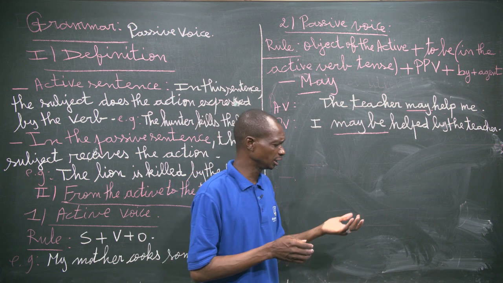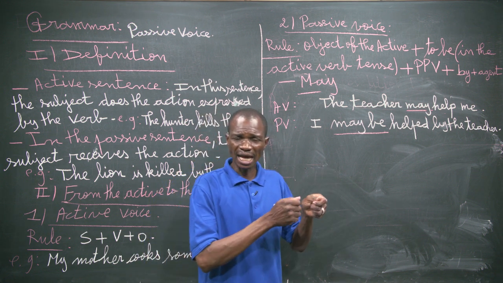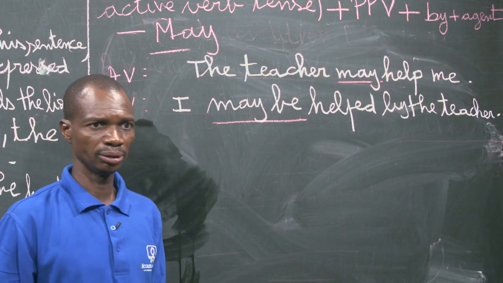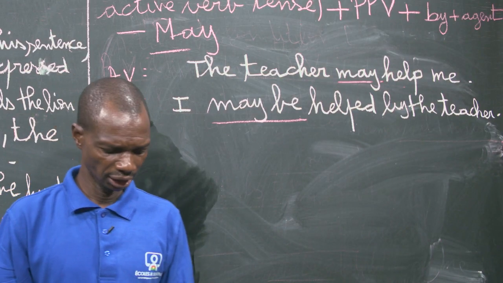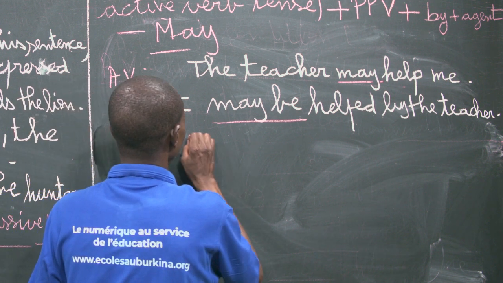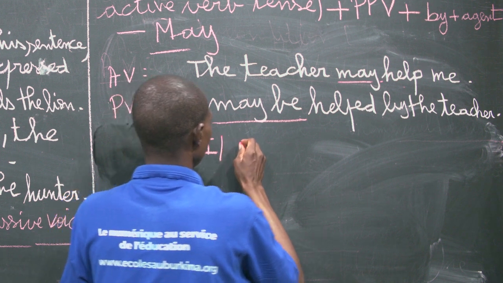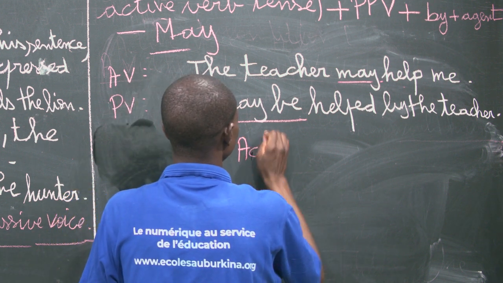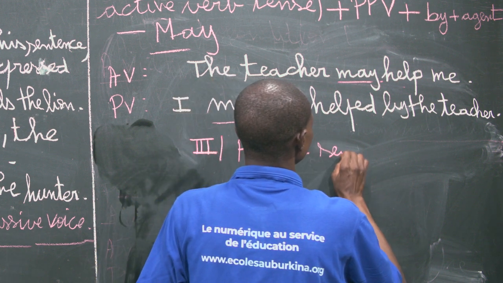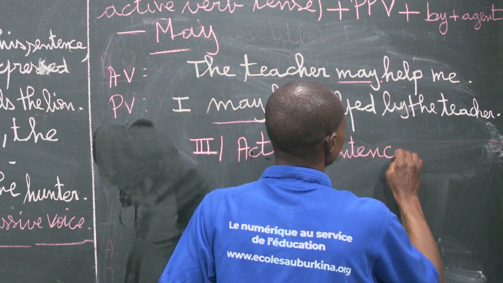Now we are going to deal with the active sentence with two objects.